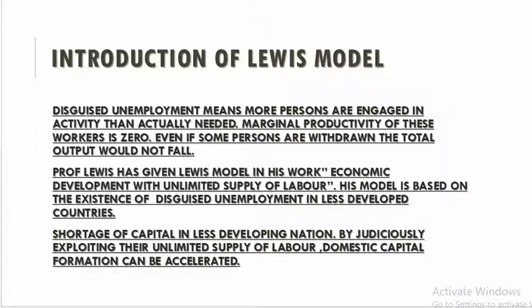Disguised unemployment means more persons are engaged in an activity than actually needed. Like we have agricultural land on which we require 2, but 5 are working. So 3 are disguised unemployed. The marginal productivity of these workers is zero. Even if some persons are withdrawn from this sector, the total output is not going to fall.